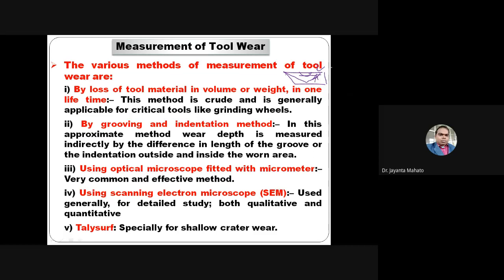You can view this surface and see how much area of crater wear and flank wear occurs. This type of microscope has a measuring arrangement, so by viewing the microstructure you can get a direct measurement from this image.